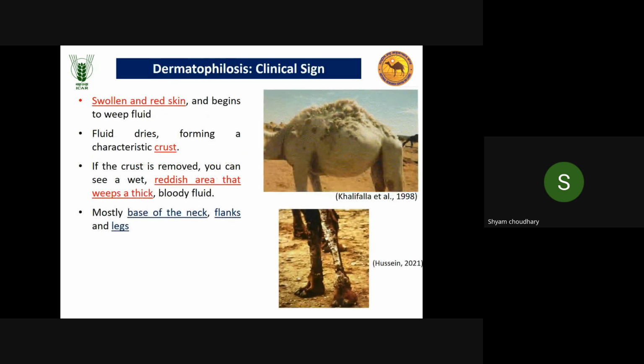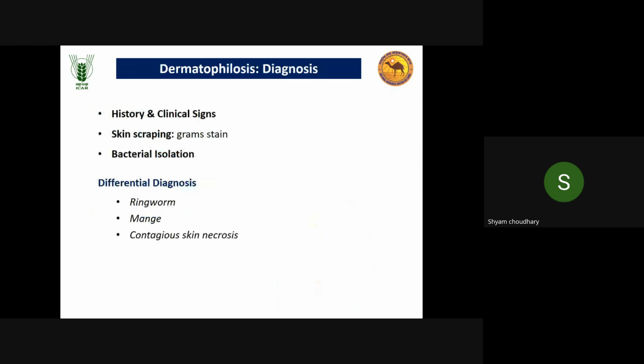When we talk about clinical signs, swollen and red skin begins to weep a fluid-like secretion. The fluid dries, forming a crust. Then when we remove this crust, a reddish area that weeps a thick bloody fluid will be the most important clinical symptom. Mostly the base of the neck, the flank and the leg regions are affected.